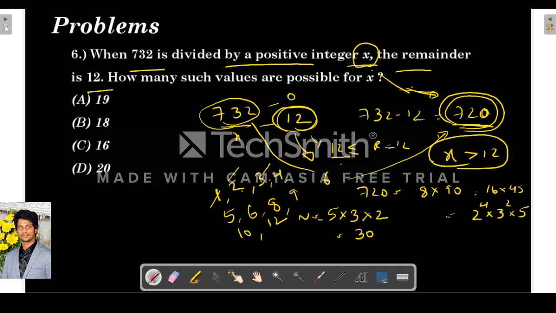So less than or equal to 12, how many factors are there? 1, 2, 3, 4, 5, 6, 8, 9, 10, 12, so we have to remove these 10 factors from 30. 30 minus 10 is 20. So 20 values are possible for x. I'll explain again. I know it is a little complex thing.